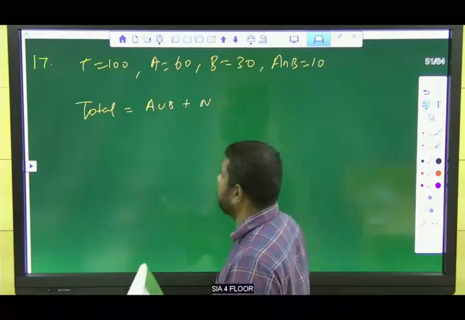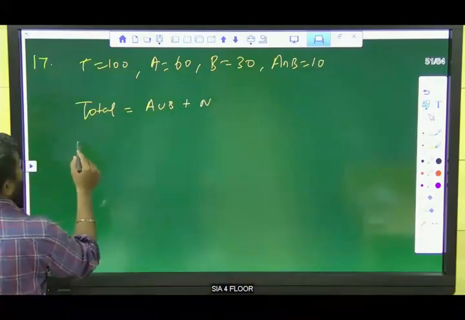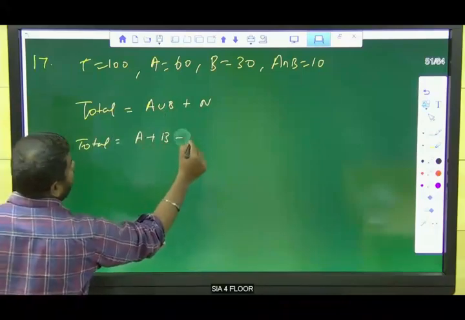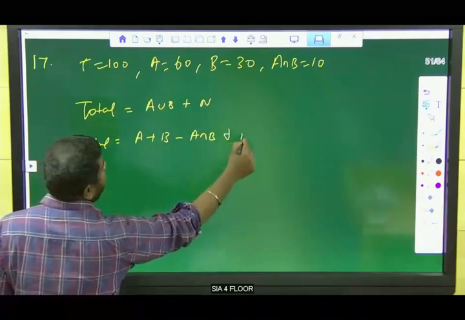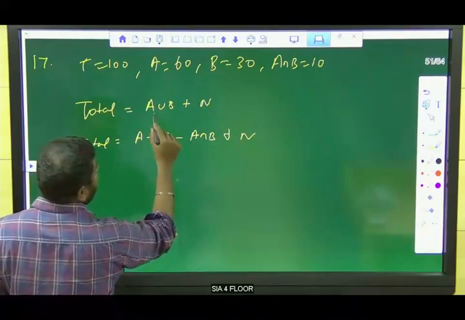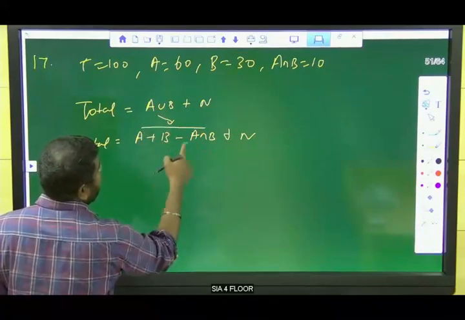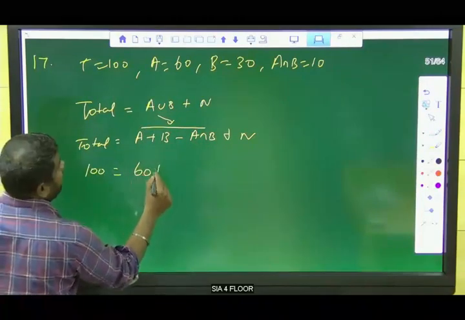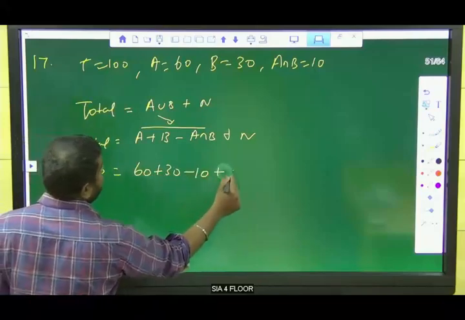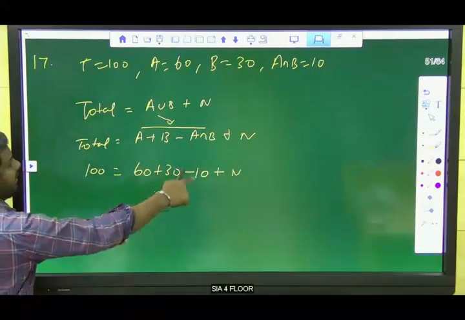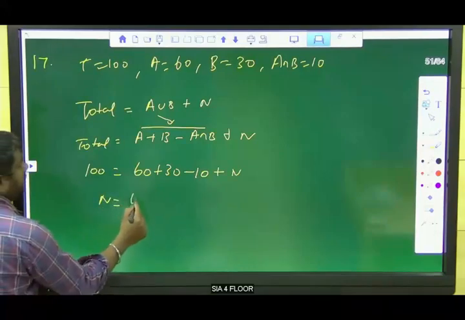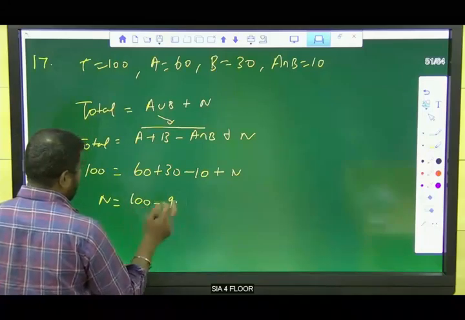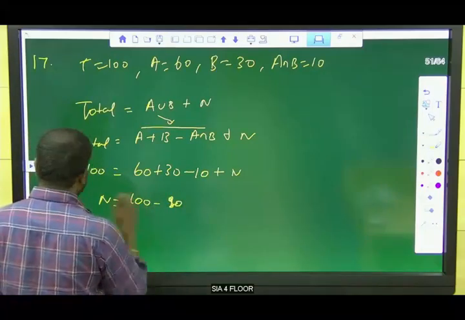Now, total is equal to A union B plus neither, and A union B is A plus B minus A intersection B. What is the total value? 100. A is 60, B is 30, minus 10, plus N. So N is equal to 100 minus 80.